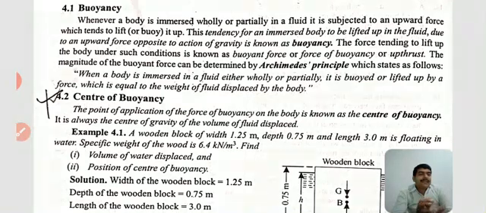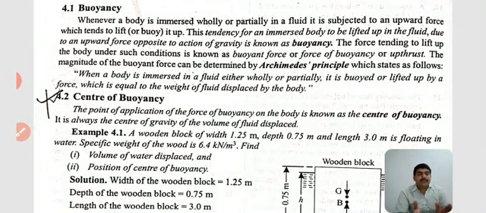The force tending to lift up the body under such conditions is known as buoyancy force, force of buoyancy, or thrust force, and the magnitude of the buoyant force can be determined by Archimedes' principle.